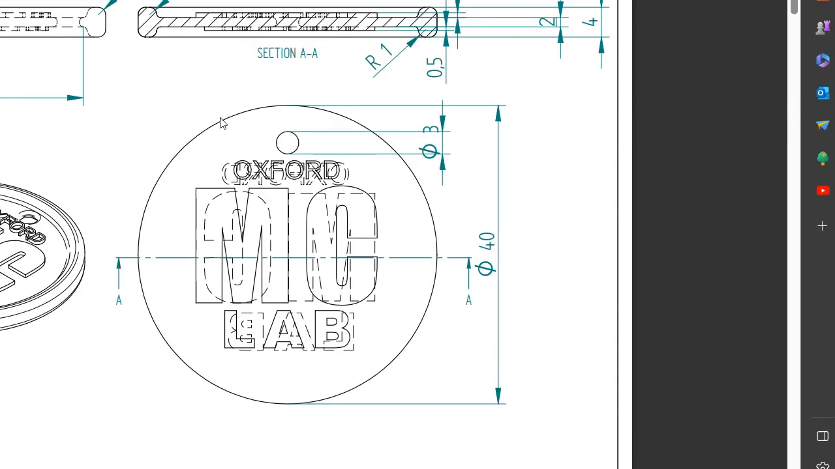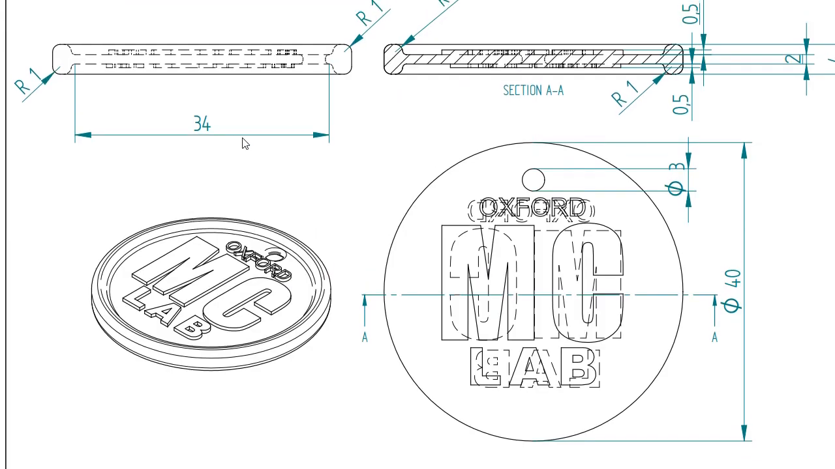Here we can see this is another keychain. We want to make it using 3D printing. For that, we want to make the 3D file of this keychain.